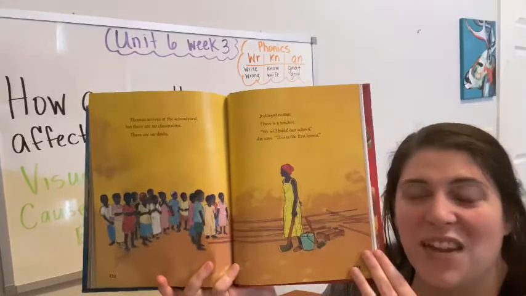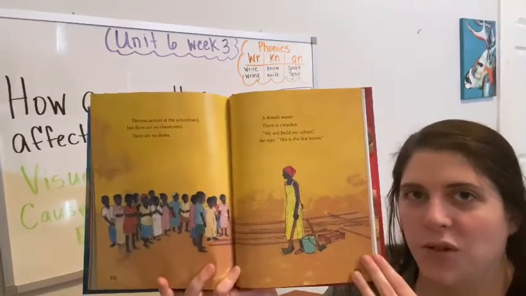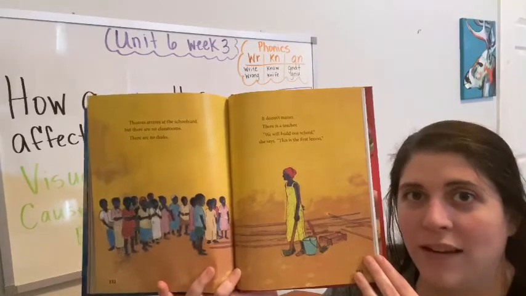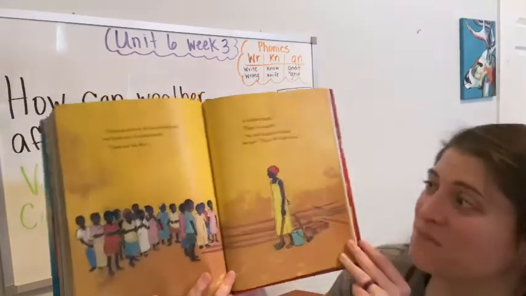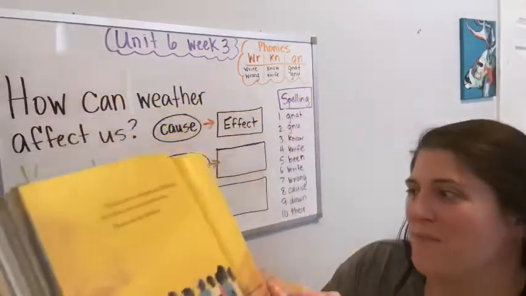Think about that and make a connection with you. What if you came to my classroom first day and there's no classroom and I told you we had to build it? That would be pretty crazy, right? So let's read on and see if we can find some more cause and effect.